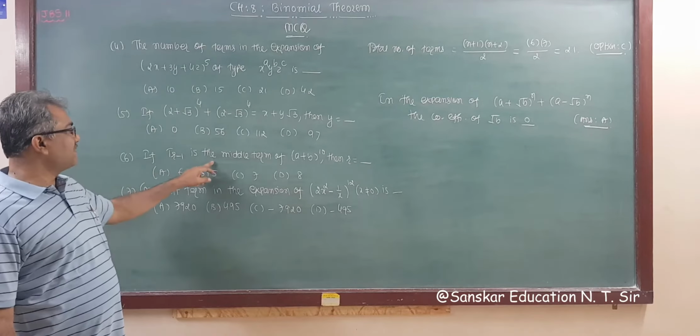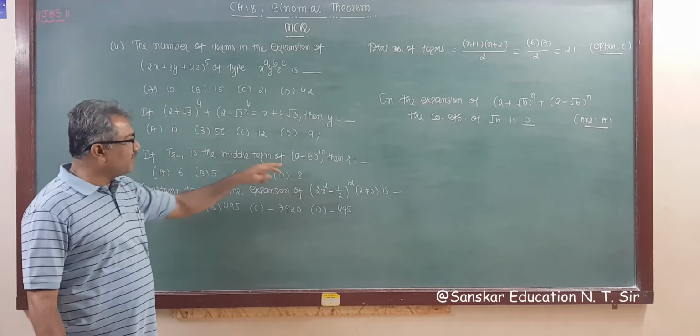If T(r minus 1) is the middle term, so this is given. This is the middle term in the expansion of this.